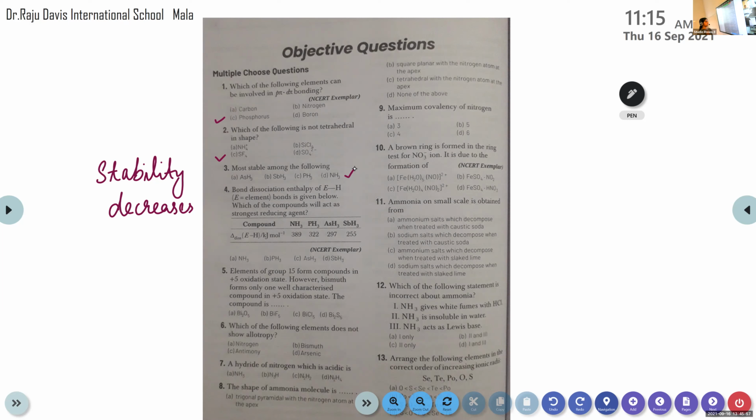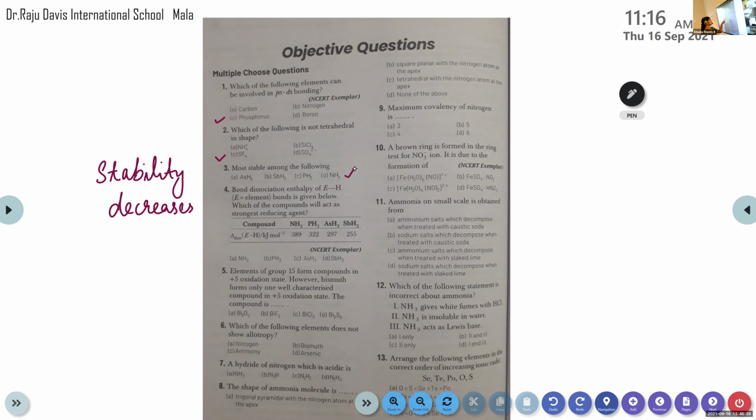Then the fourth question: bond dissociation enthalpy of EH, where E stands for element and H for hydride, is given below. Which of the compounds will act as the strongest reducing agent? Options are A, NH3, B, PH3, C, AsH3, and D, SbH3. Here the bond dissociation enthalpy is greater in NH3, right? That means it is more stable.